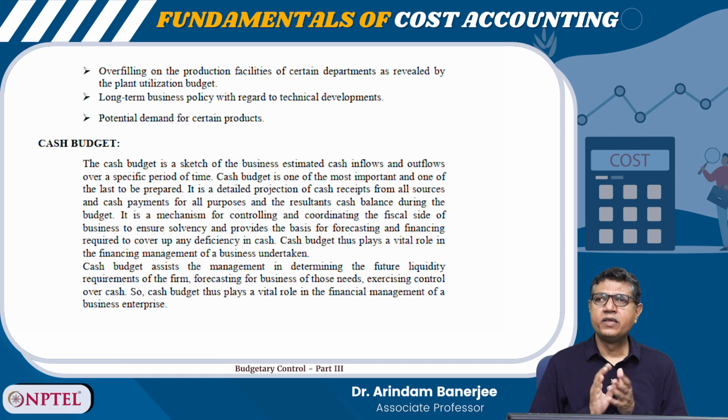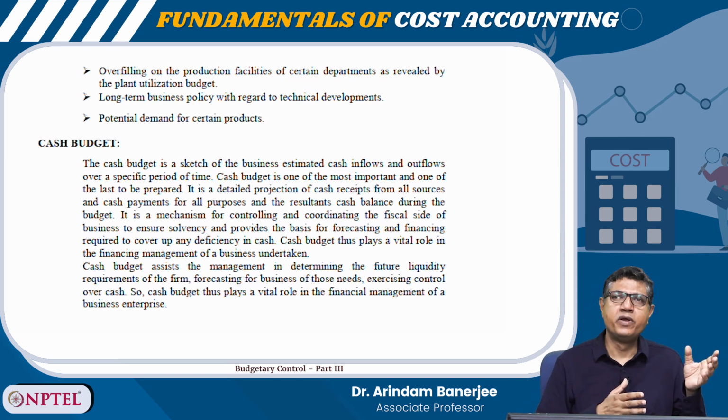Is there any cash reserve available with the company? Should the company liquidate any of its investments for generating cash? All these key decisions will only trigger if the cash budget is prepared properly.